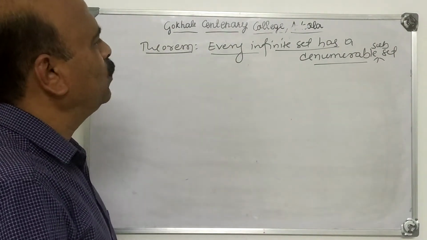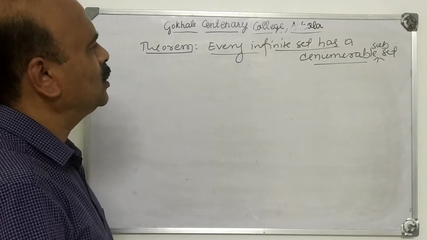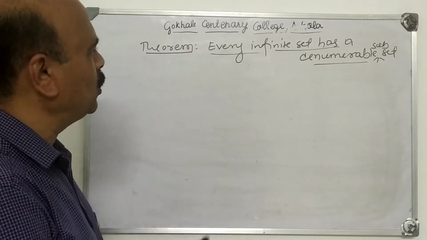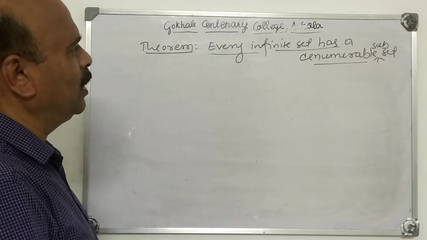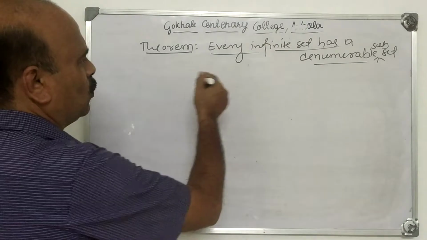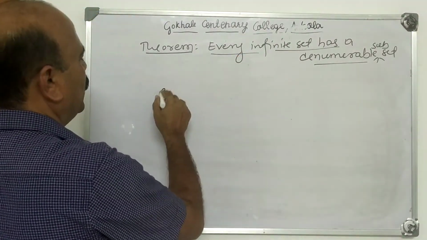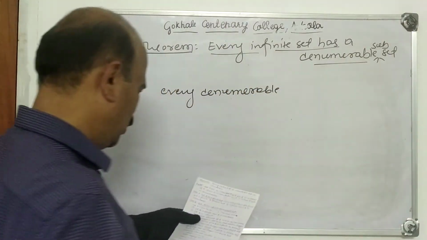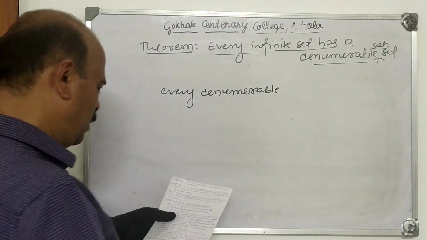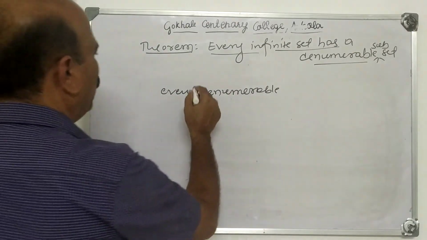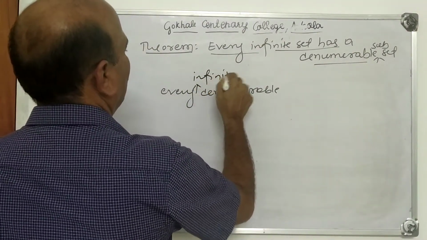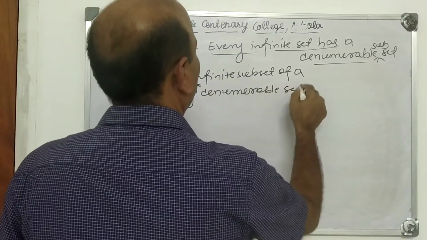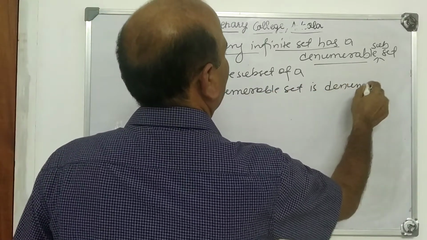The corollary was: every infinite subset of a denumerable set is denumerable.